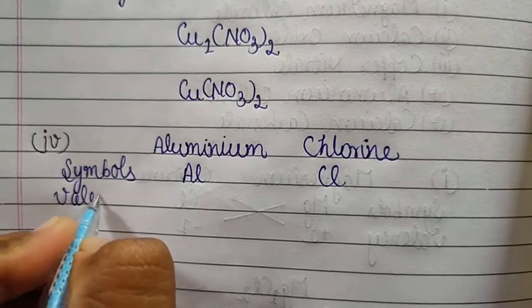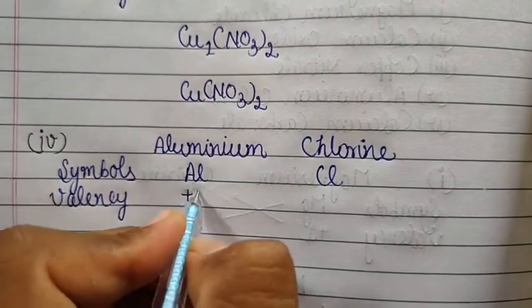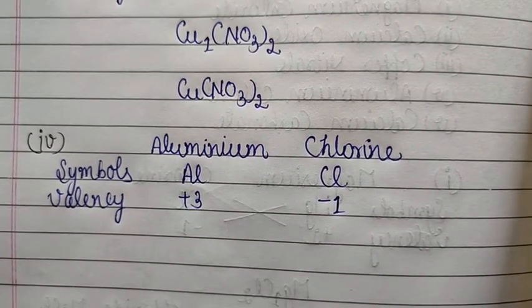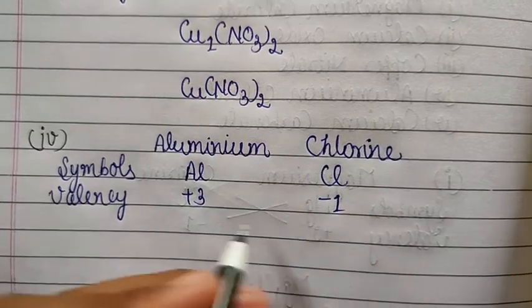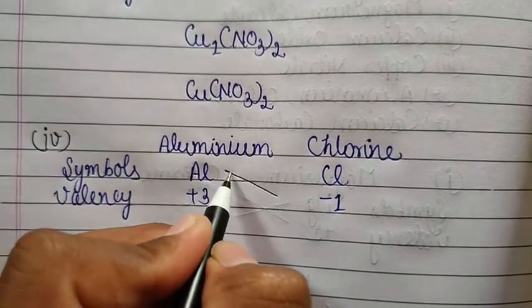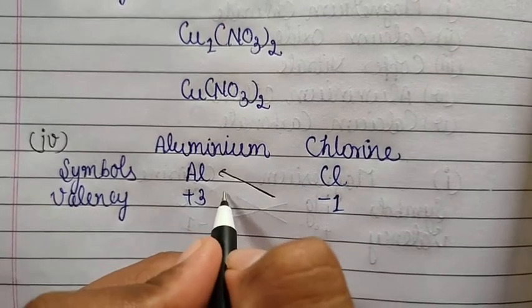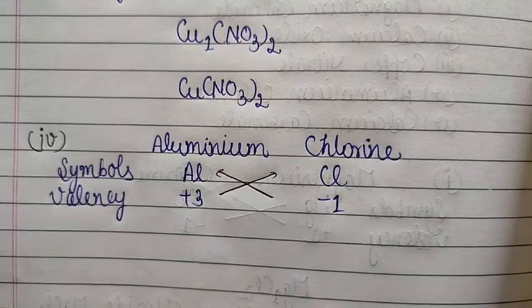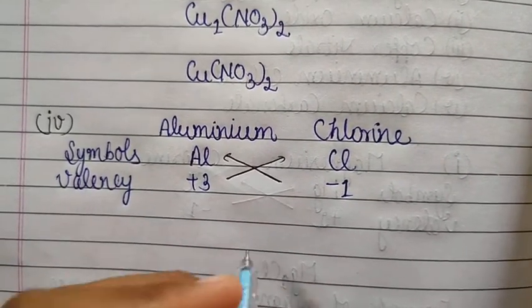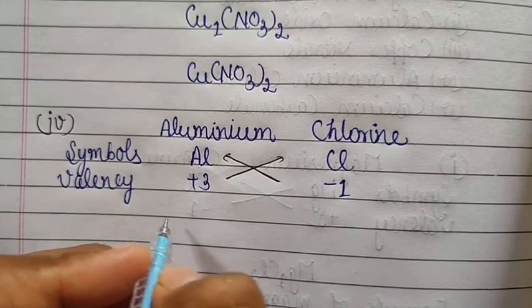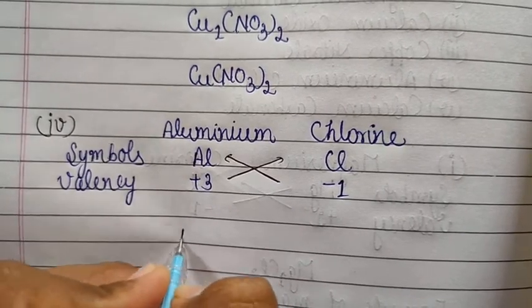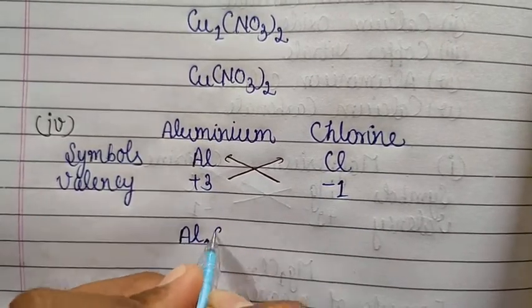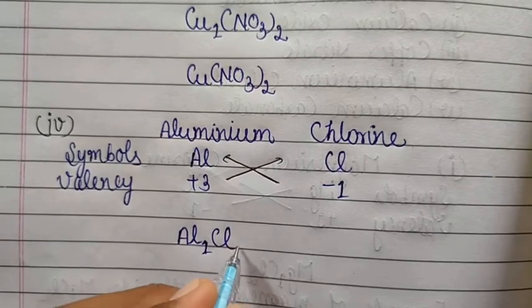Now we will write down their valency. So valency of aluminium is +3 and that of chlorine is -1. Okay students, now what we will do, we will simply cross over their valencies. Okay, in this way we will cross over their valencies. Now we will write down the formula of the compound. So our rule says what? Our rule says that the symbol of the metal should be written first and its crossover valency, and after that only we will write the non-metal and its crossover valency 3.